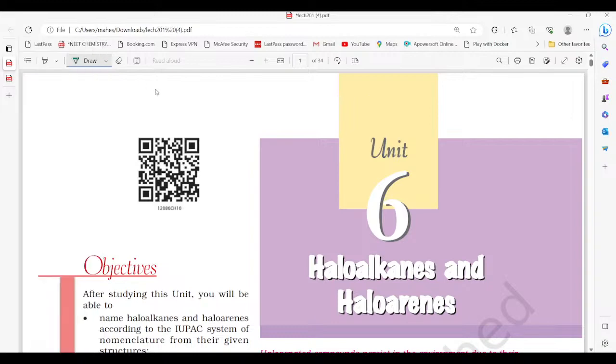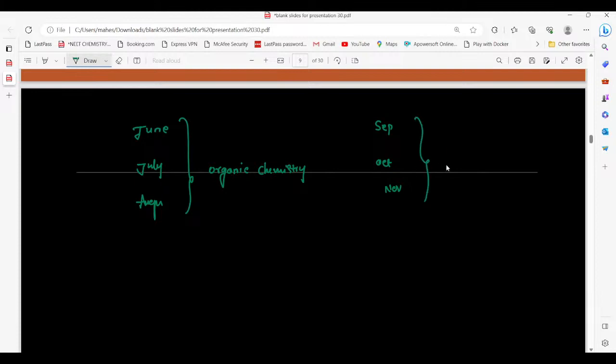Okay. Now let us see the 1 year plan of action. In this 1 year plan of action, we are in June, and next month is July and August. Within 3 months, we planned to complete organic chemistry. That's why we started today's lesson from second year NCERT, that is haloalkanes and haloarenes. Within 3 months, we complete the organic chemistry, and in September, October, and November, we planned to complete inorganic chemistry,